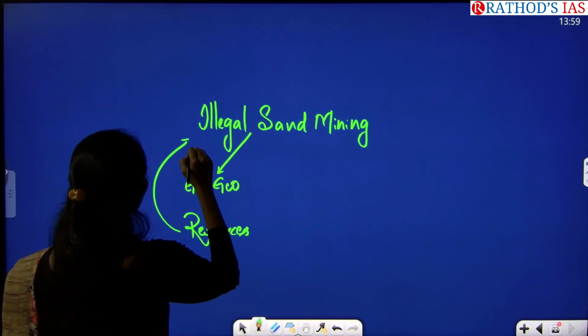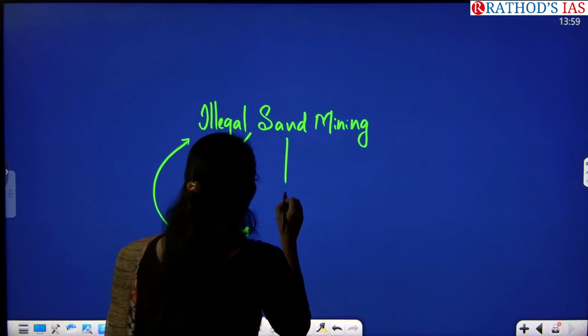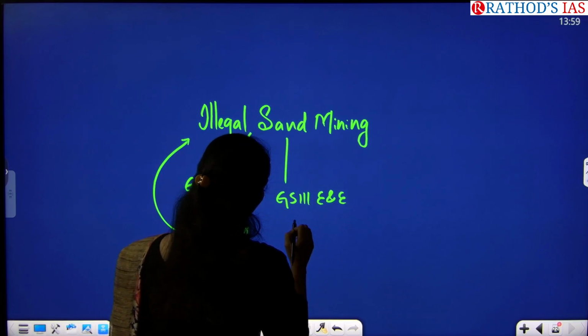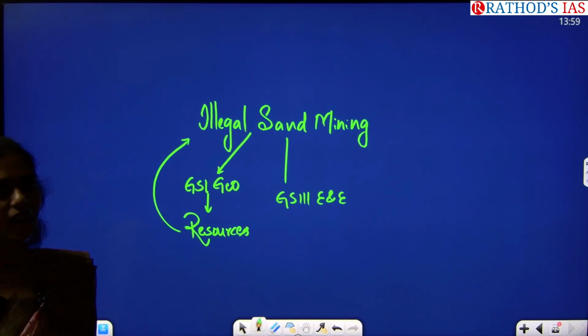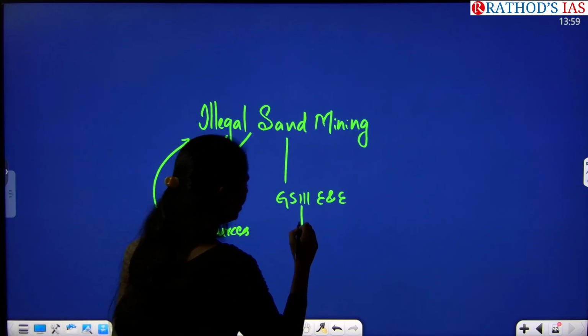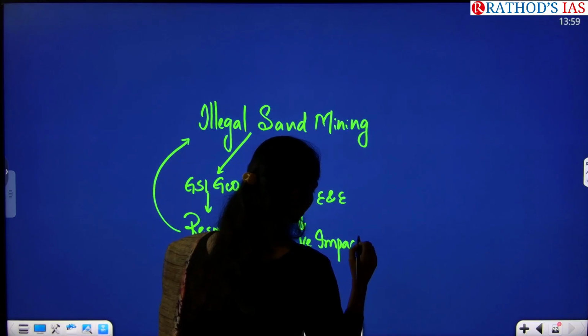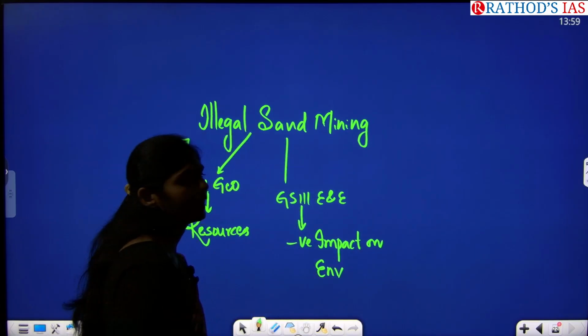From resources, you can see sand as one important resource. And from GS Paper 3, environment and ecology, this is very, very important, because whenever we go for sand mining illegally, it will have lots of negative impact on our environment.